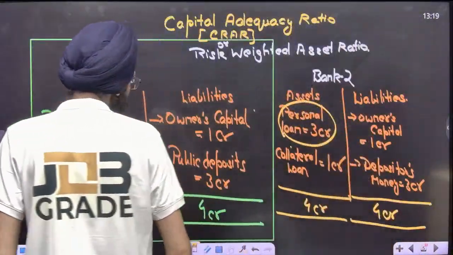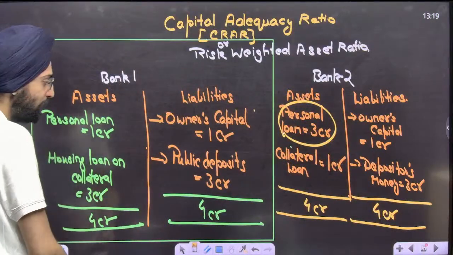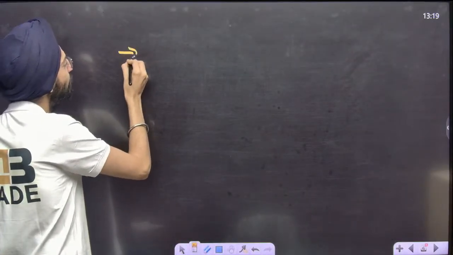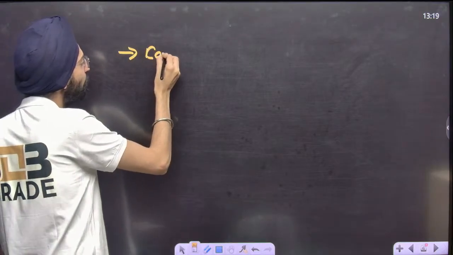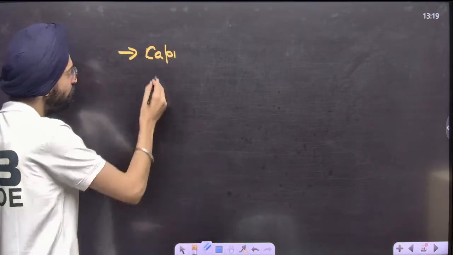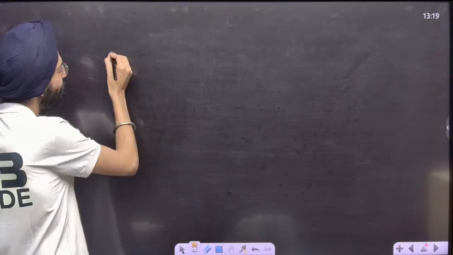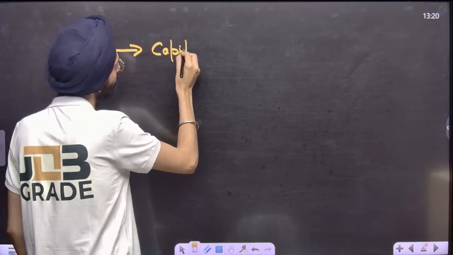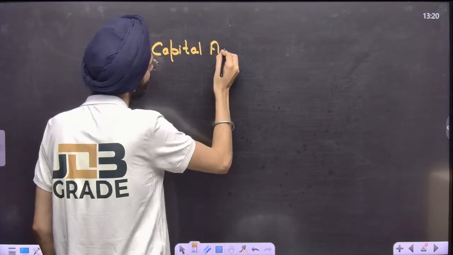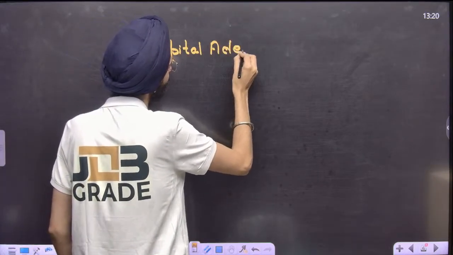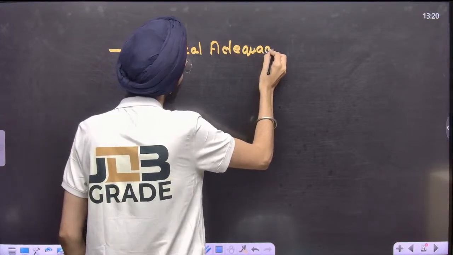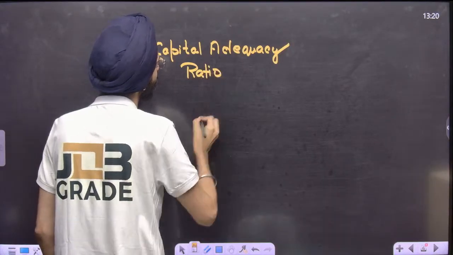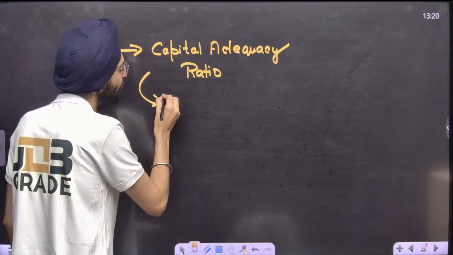How do you calculate capital adequacy ratio in mathematical terms? It's risk weighted. It's a risk weighted thing.